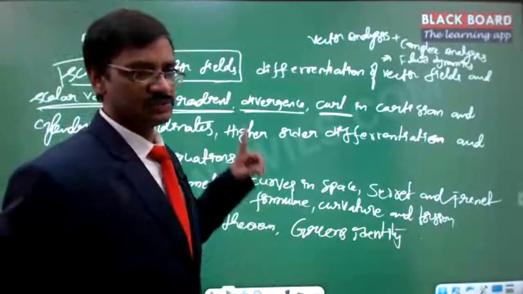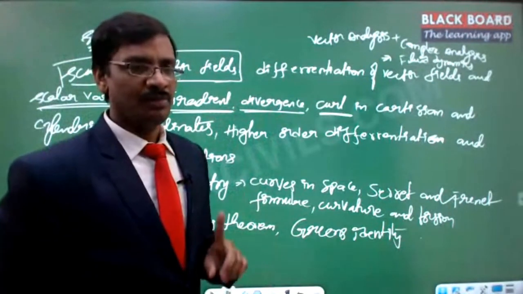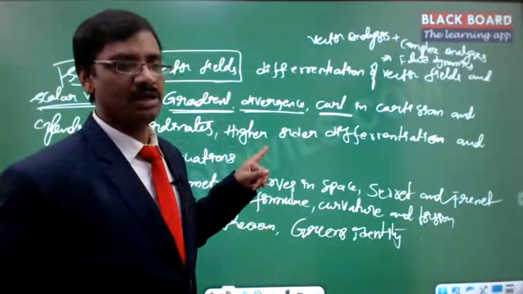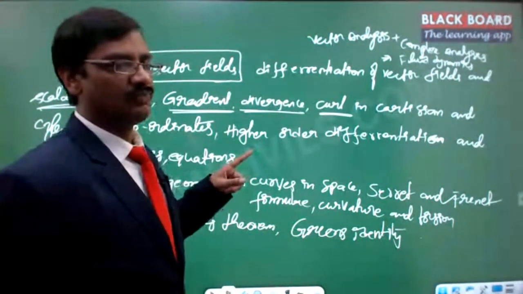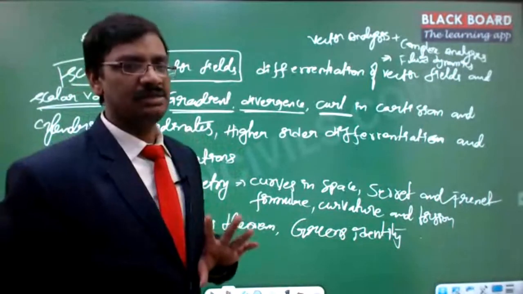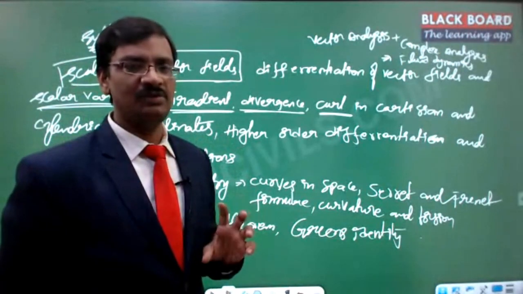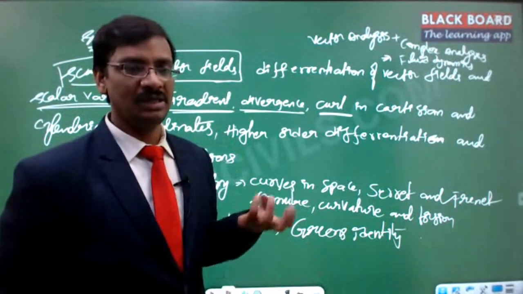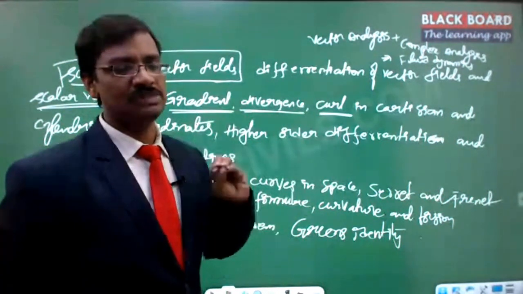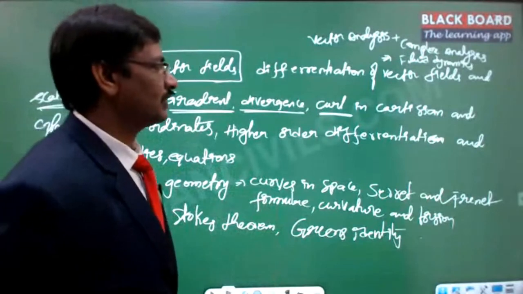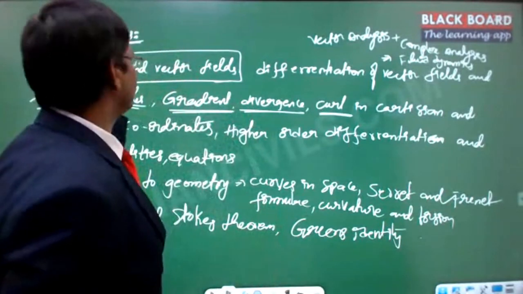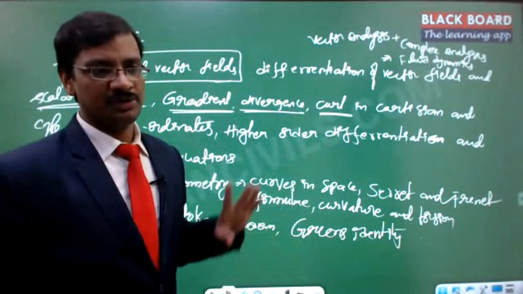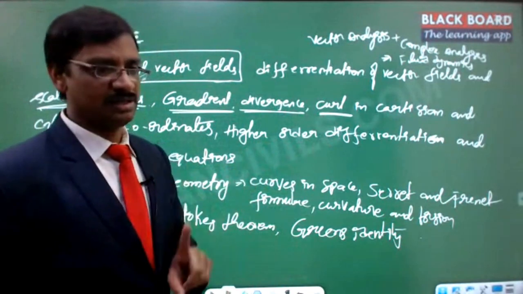Again, no questions come from this particular section. But these fundamental aspects are very, very essential in fluid dynamics. What is meant by divergence? What is meant by curl? What is meant by gradient? You need to understand these definitions, physically visualize them, and see the exact meaning, and why that operator gives these particular aspects. You need to understand this to a greater extent, and no question comes from whatever syllabus I explained up to this point. Not even a single question comes from that area of vector analysis, but still it is very, very important.